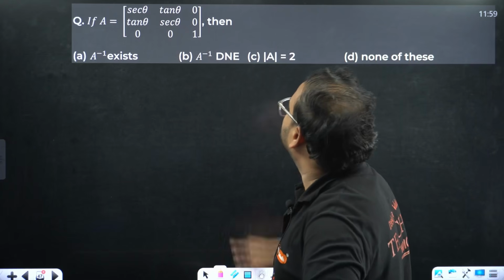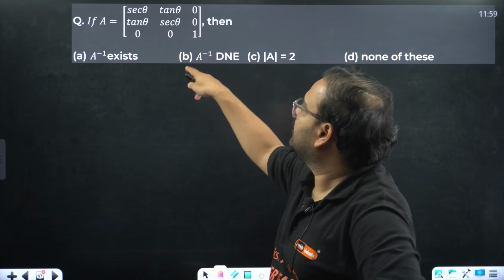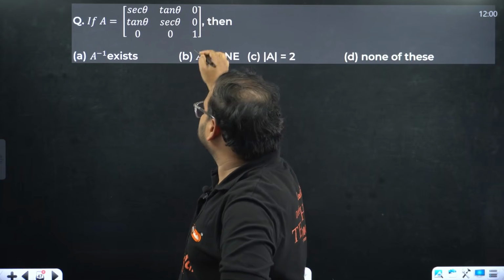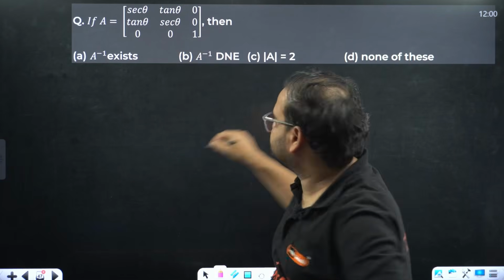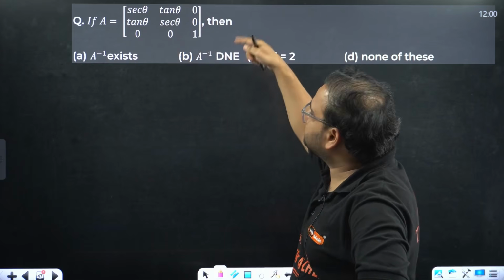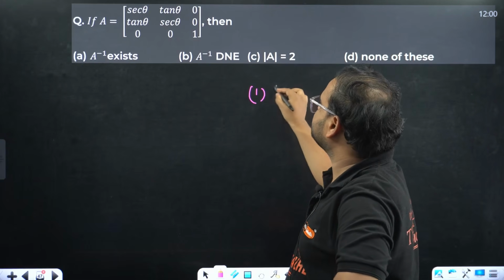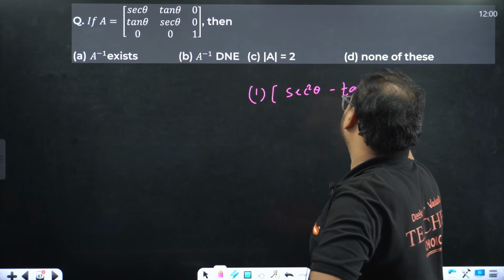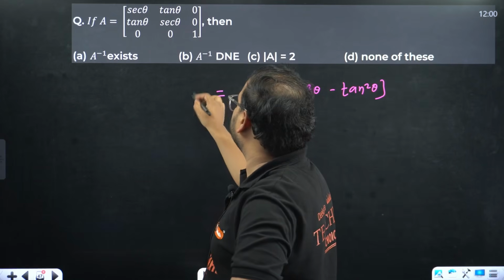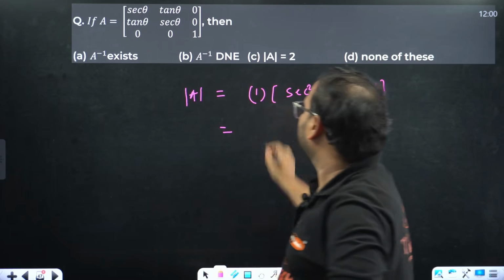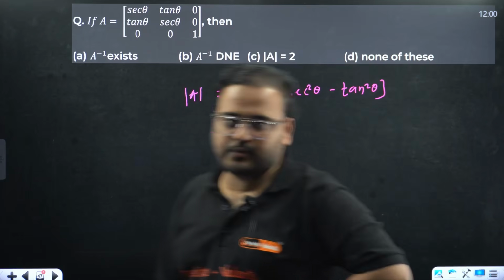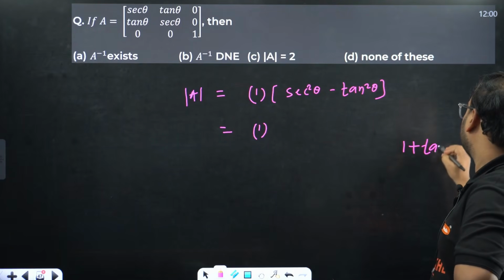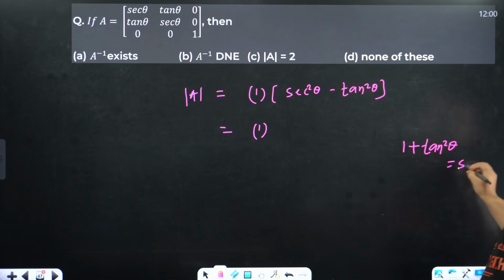A is given. We can simply find the determinant by expanding across the third column. If I do that, I'll have plus minus plus, so 1 times secant square theta minus tan square theta. This is going to be the determinant of A. Now, the identity is 1 plus tan square theta equals secant square theta.